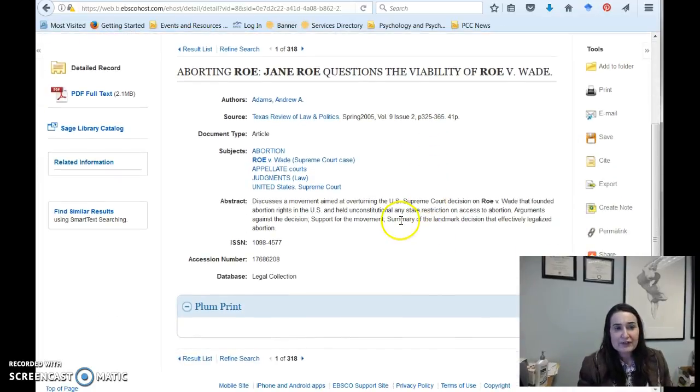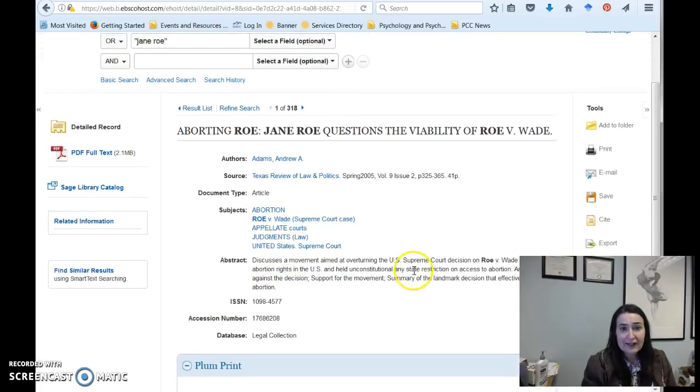One thing I usually suggest is always reading the abstract, especially in longer articles. This will save you time in the long run because you can decide right away, well, yes, I want this or I don't want this. If you decide that, okay, I do want this, I do want to point out that it's a 41-page article. You might find that you just need to read part of it for your particular topic. If you wanted the entire thing, you would just click here on PDF.